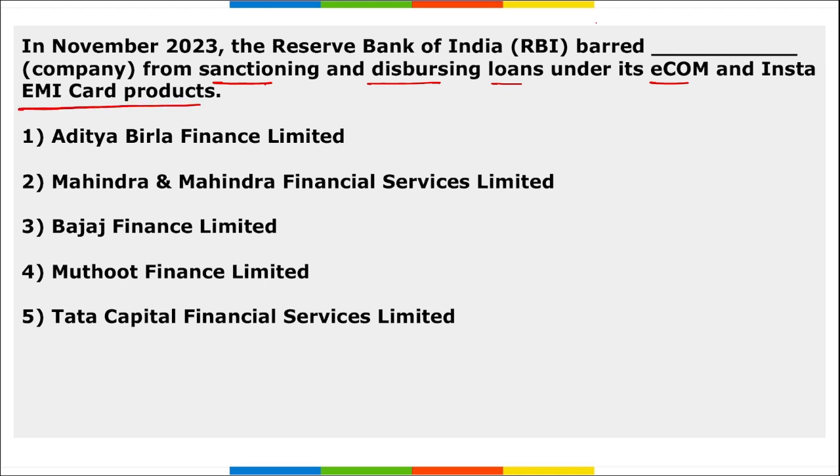So remember, recently RBI has barred, means stopped, Bajaj Finance Limited from sanctioning and distributing loans that come under their Ecom and Insta EMI card products. The reason behind this is the non-adherence of the digital lending guidelines by RBI. Additionally, Bajaj Finance will rectify the key fact statement for Ecom and Insta EMI cards. Correct? So the right option is option C.